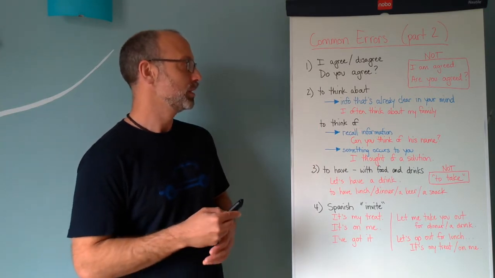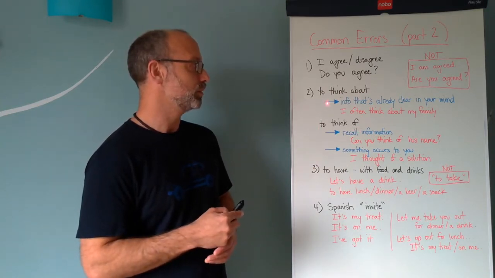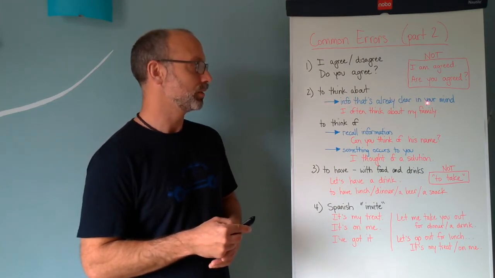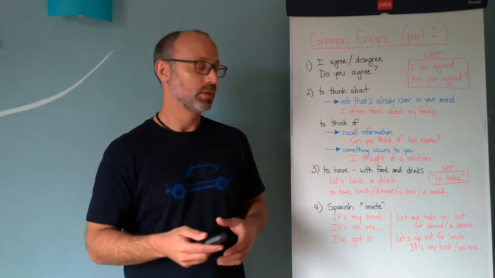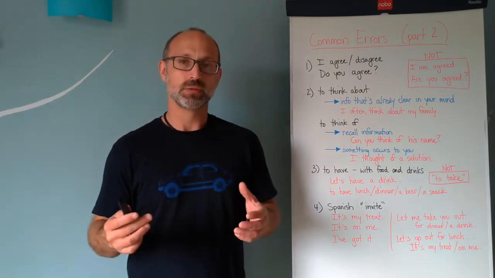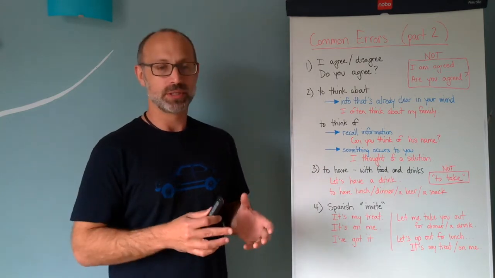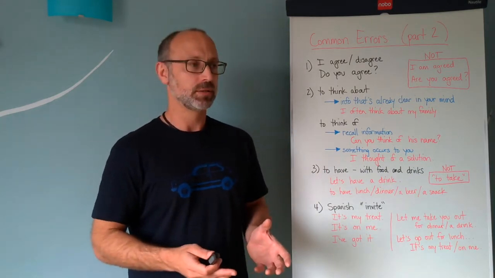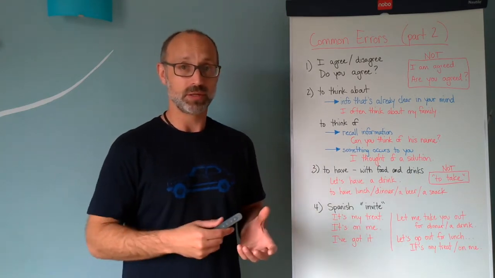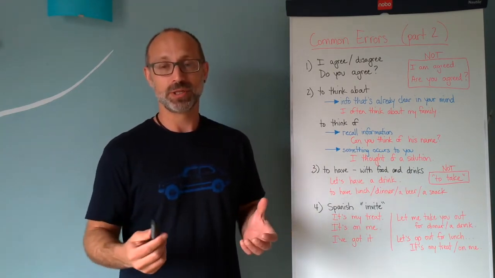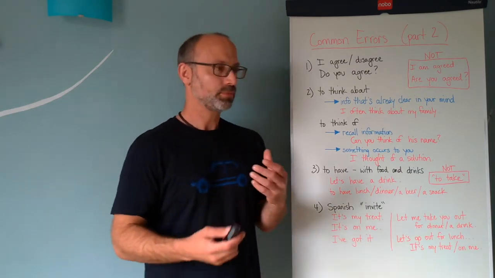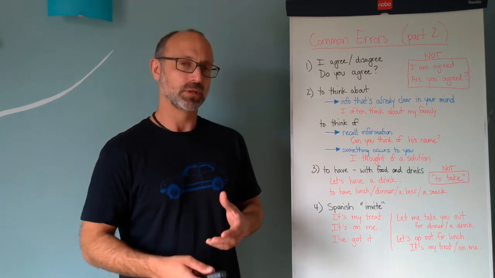To think about is something that we use when we're thinking about information that's already clear in our minds. The example here, I often think about my family. So clearly, my family is a concept that's very clear in my mind. I often think about my family because they live in the United States and I live in Spain. There's a big distance between us and we don't get to see each other very often. However, I can give you another example as well.